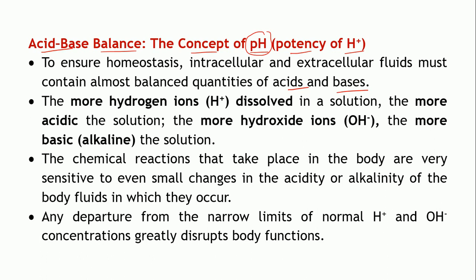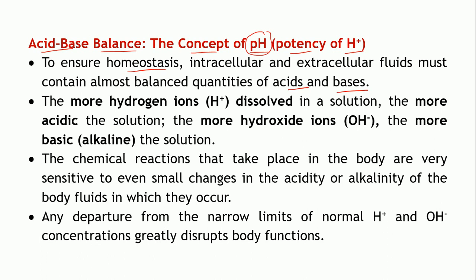So in the intracellular and extracellular fluids, there is a balanced distribution of these acids as well as the bases, which helps in ensuring the homeostasis within the body.